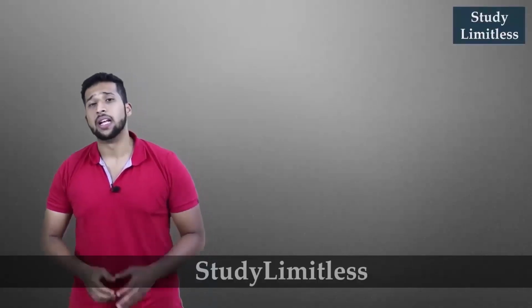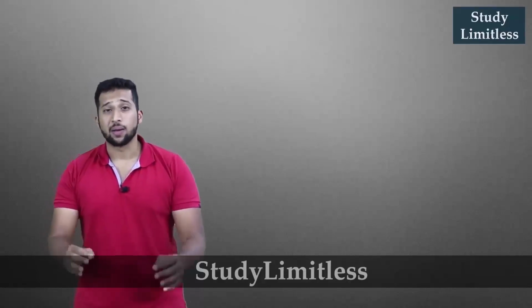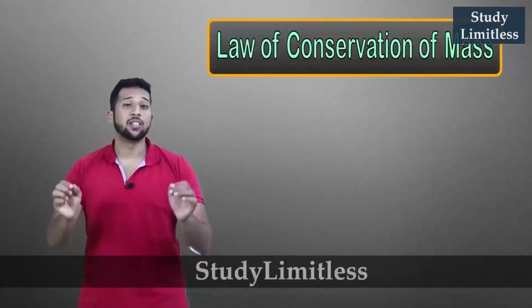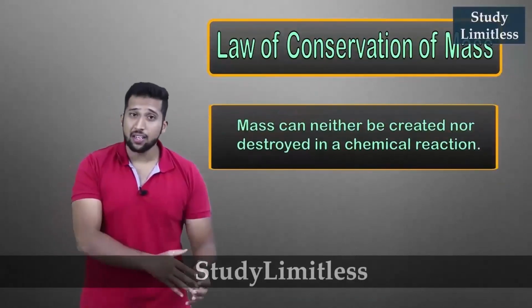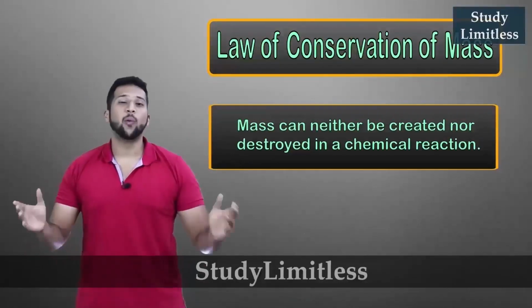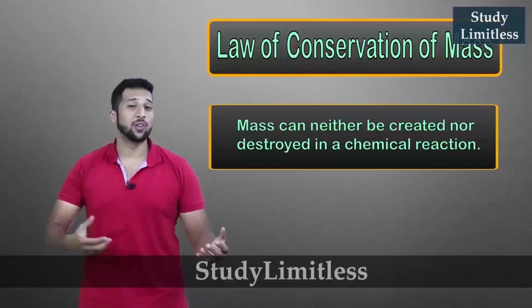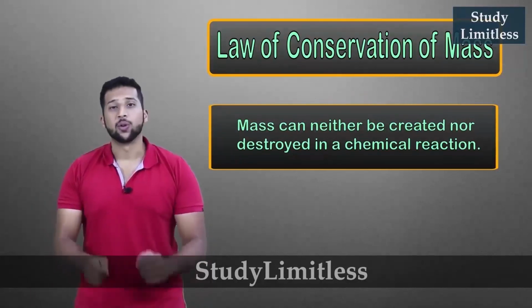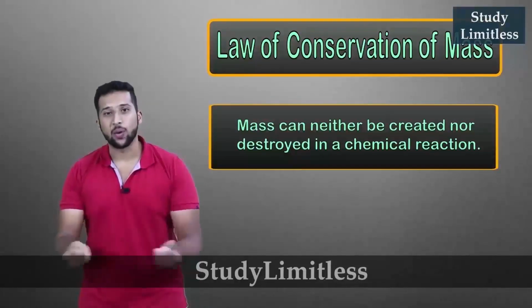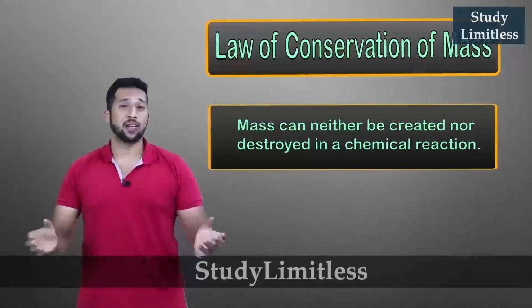Relax, I'll make it simple. This is nothing but the law of conservation of mass, which states mass is neither created nor destroyed. And when you have no mass created or destroyed, how can you have unequal sides? Therefore, you need to balance these chemical equations so as to have an equal mass on both the sides. Now let's look at a few examples of these and how you actually balance these chemical equations.